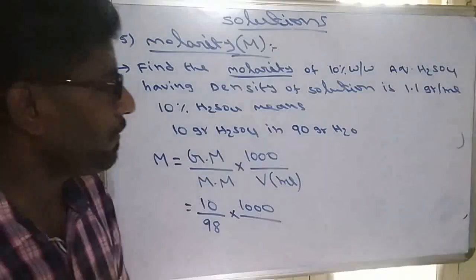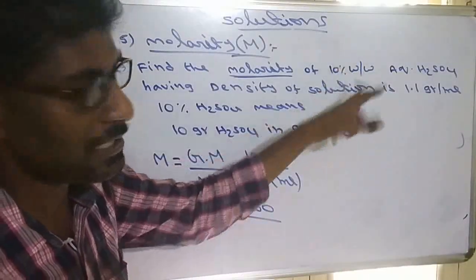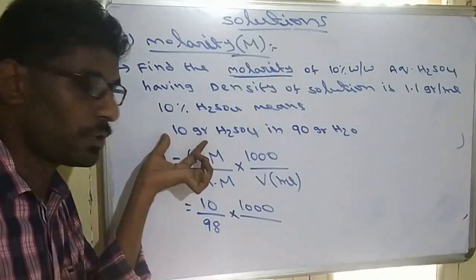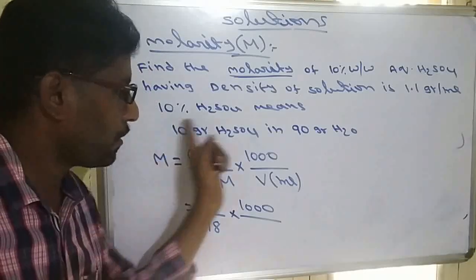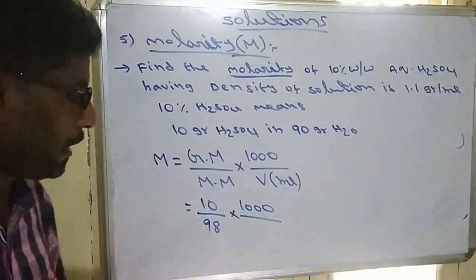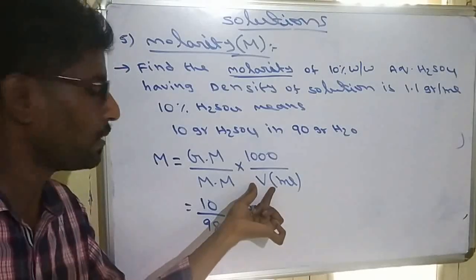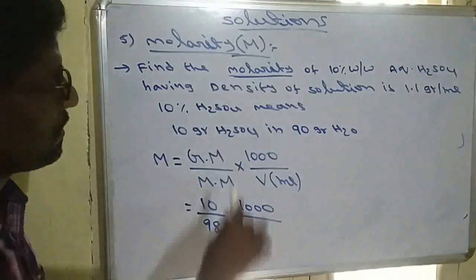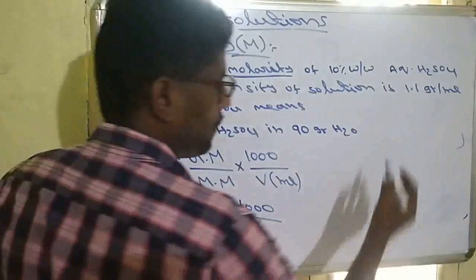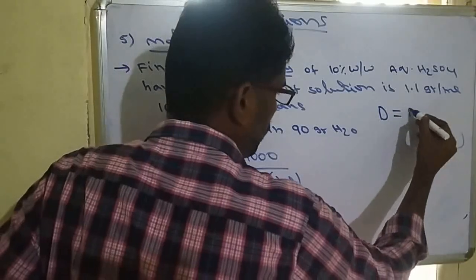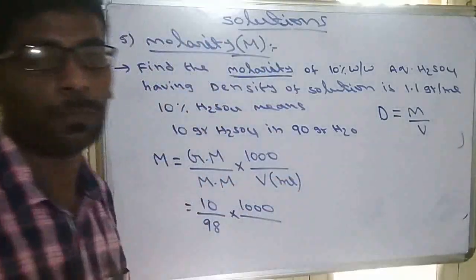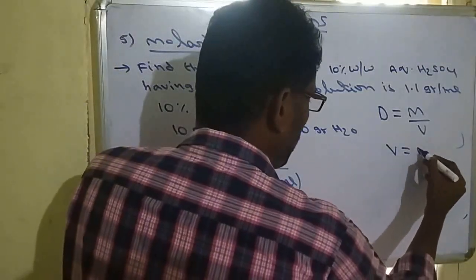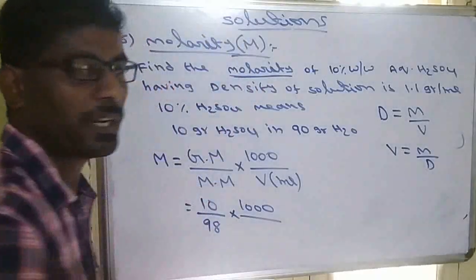Here volume is not given. Weight by weight percent means total mass percent. So the total solution must be 100 grams, because there are 10 grams of solute and 90 grams of solvent. But we require volume, not mass. So how do we convert mass into volume? Simply by using density, and the density of the solution is given. We know the formula of density: density equals mass by volume. What we require is the volume of the solution, so volume equals mass by density.